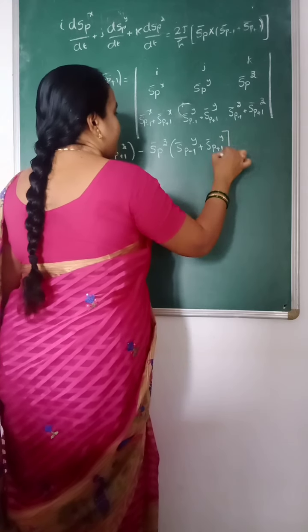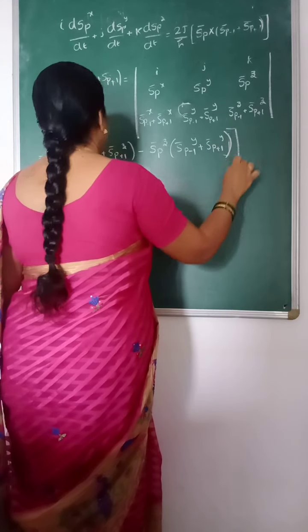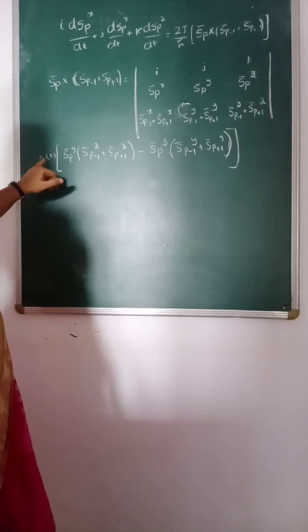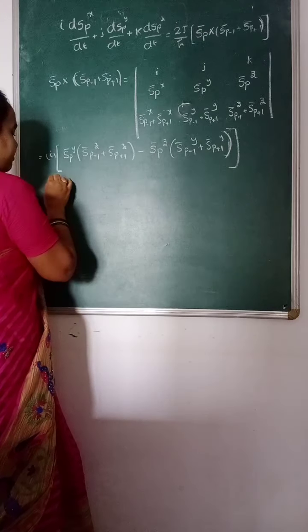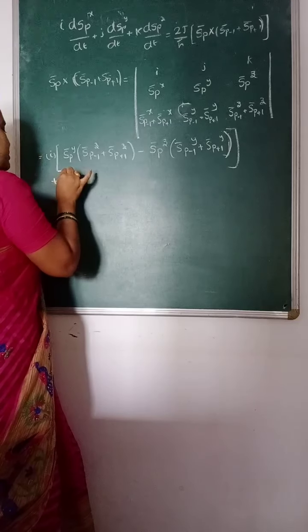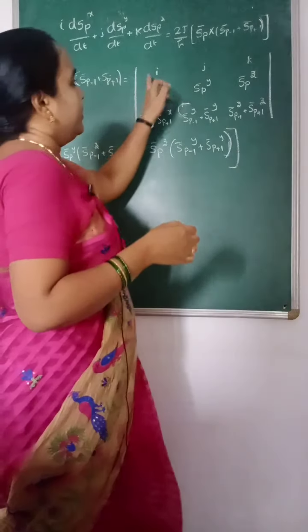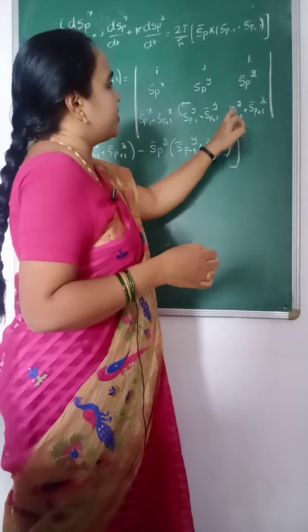So this is the coefficient of i. Next, minus j. Here I am writing the positive j coefficient, which is the cross multiplication in a reverse manner.